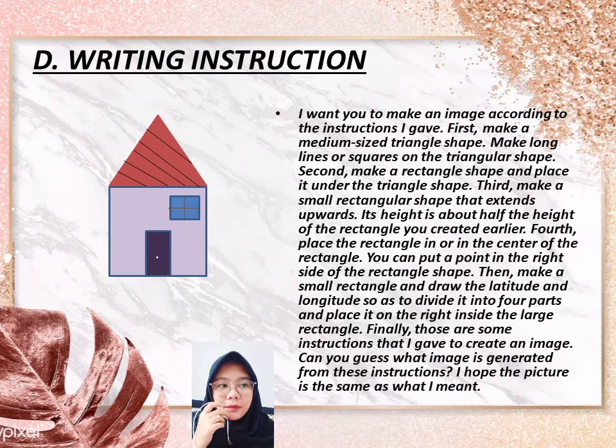Fourth, place the rectangle in the center of the rectangle. You can put a point on the right side of the rectangle shape. Then, make a small rectangle and draw the latitude and longitude so as to divide it into 4 parts and place it on the right inside the large rectangle. Finally, those are some instructions that I gave to create an image. You can guess what image is generated from these instructions. Alright, I hope the picture is the same as what I mean.